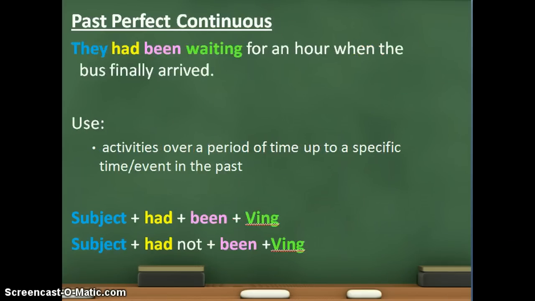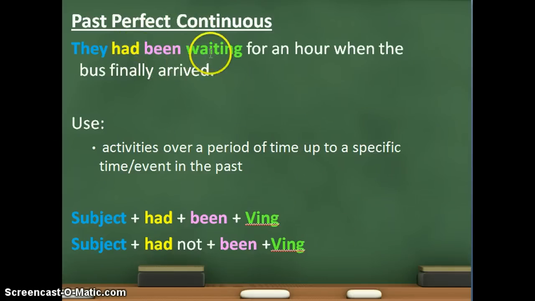We also have past perfect continuous. Okay, so for example, they had been waiting for an hour when the bus finally arrived. Okay, so we use this for activities over a period of time up to a specific time event in the past. All right, so what had they been doing? They were waiting for the bus, but they had been waiting for an hour when the bus finally arrived. So the first thing that they were doing is they were waiting. All right, and then the bus finally arrived.